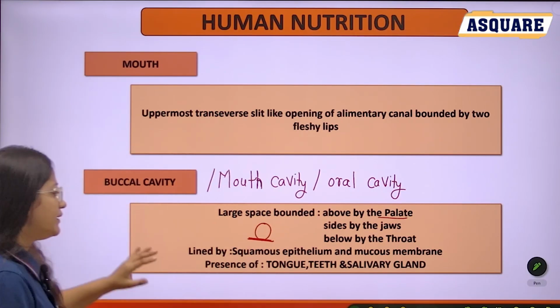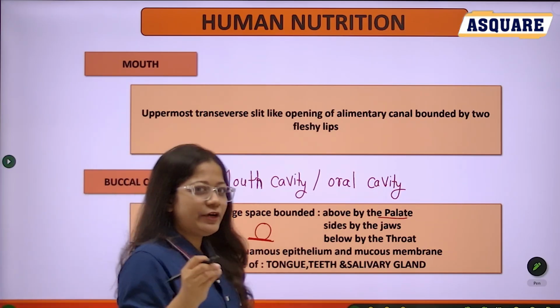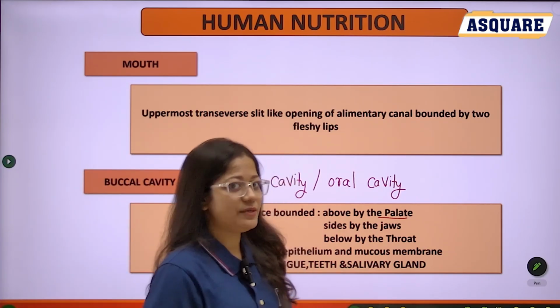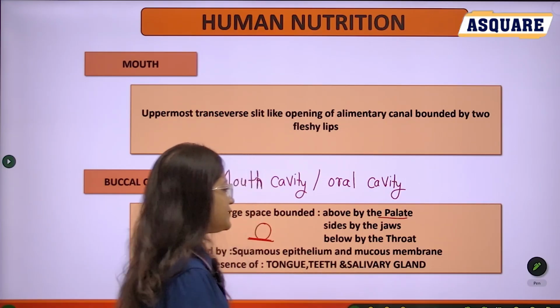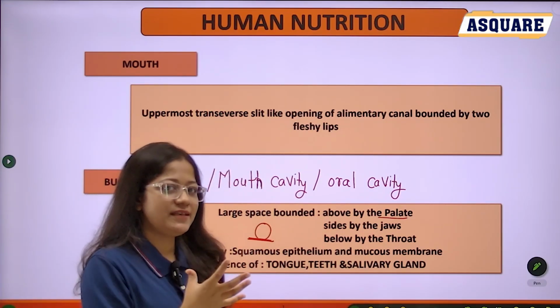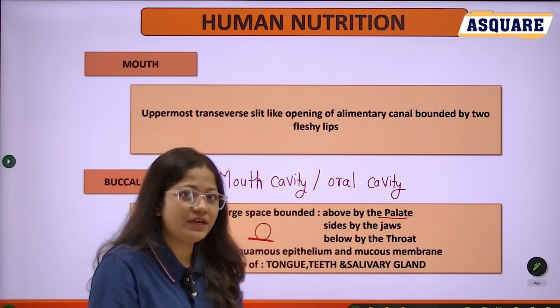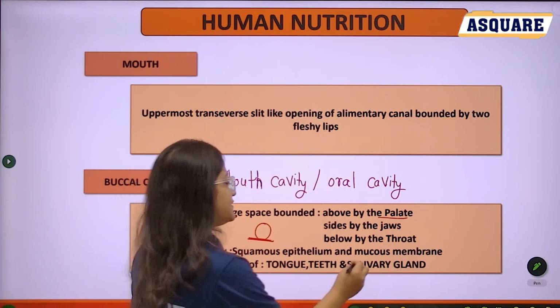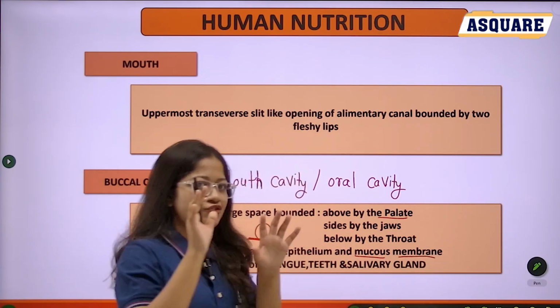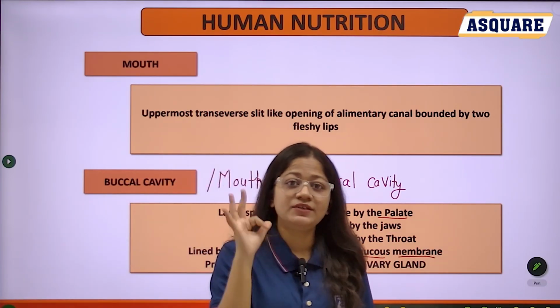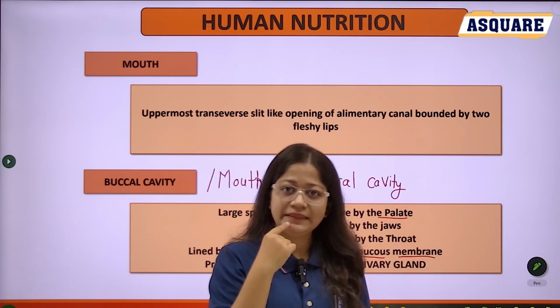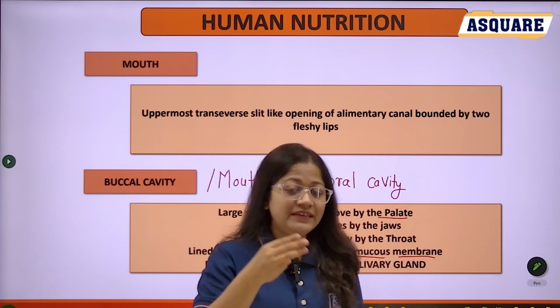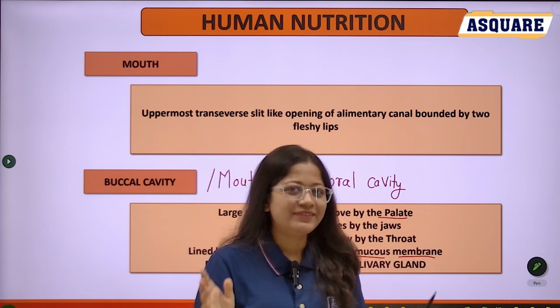Then it is lined by a special kind of cells, that is squamous epithelium, and some mucus secreting cells are there. Okay, and they form the membrane around the cavity. We call it the mucous membrane. In short, your mouth cavity consists of three parts: first the teeth, then the tongue, and last but not the least, the salivary glands.